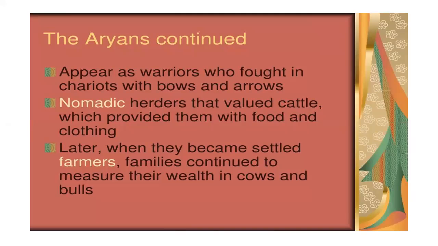So they invented and designed many war weapons, especially bows and arrows. They were nomadic herders who valued cattle, which provided them with food and clothing. So they raised animals, especially cattle, which they used for their food and clothing, as they made clothes from the skin of cattle.